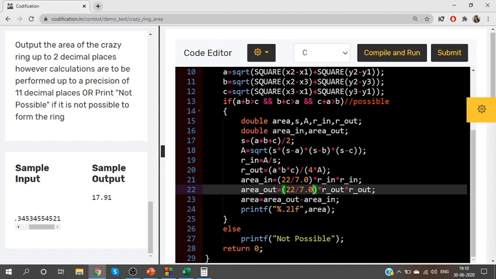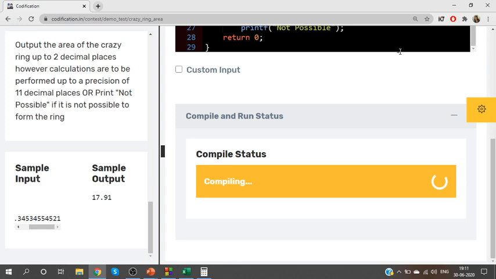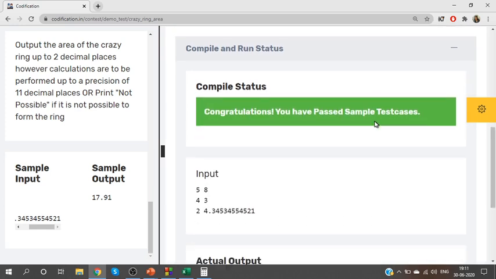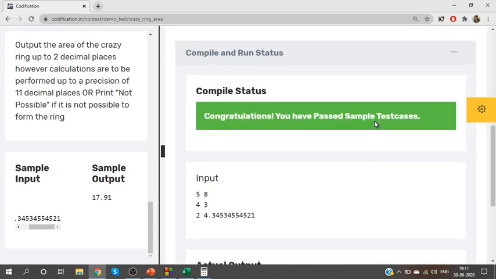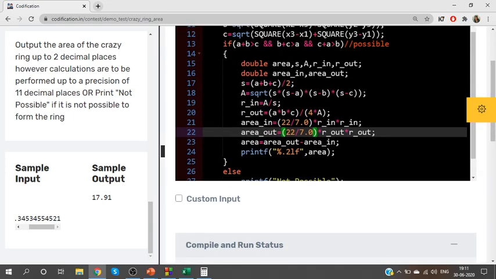So these are the points where we will make some mistakes, guys. If you divide two integers, your answer will be an integer. We don't need an integer here. We don't need 3 alone. We need it along with the float part. So have it as 22 by 7.0. So now let me compile this. Yes, sample cases passed. Okay. So, program is fine and everything, all right.